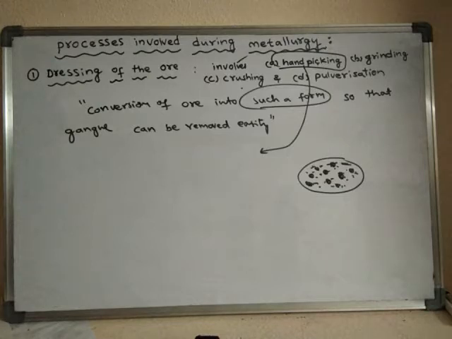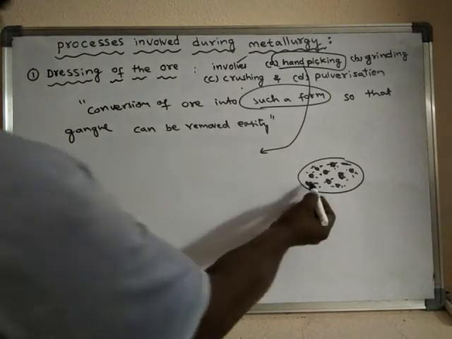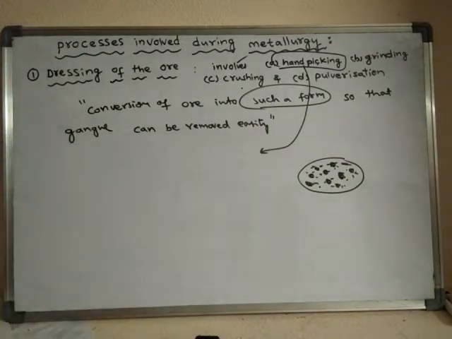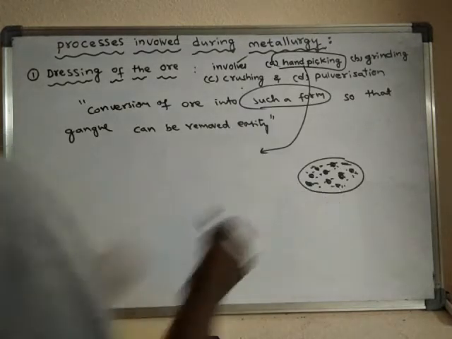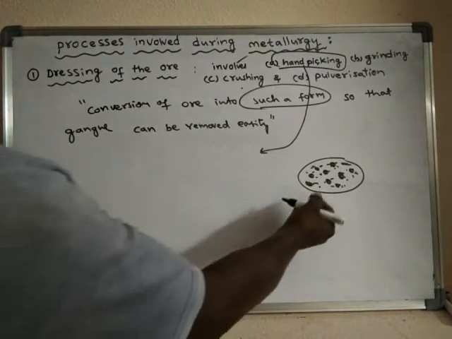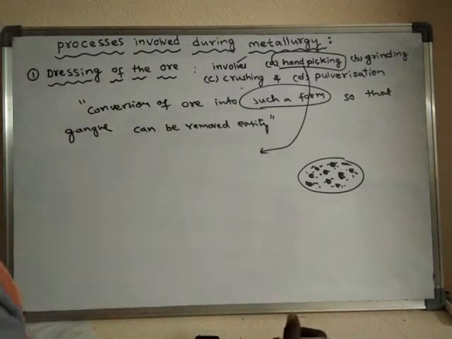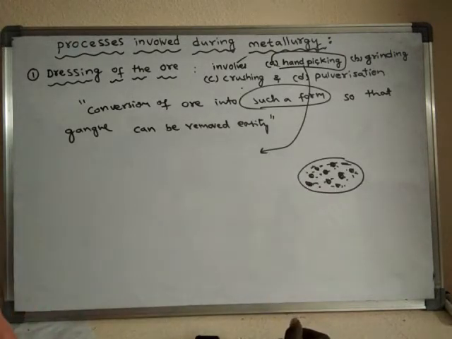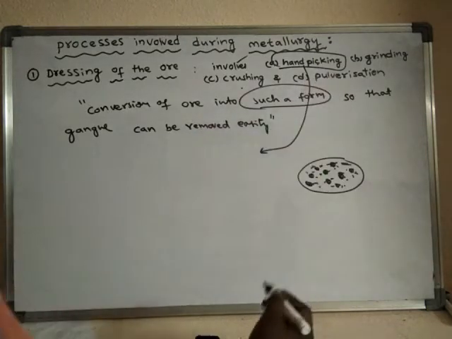That means in this case, the big unwanted lumps, lumps of rocks or maybe of any other material, are removed manually from the ore. By using hands, we remove the unwanted lumps of rocks. By their color and by their size, we can separate them. So this process is called hand picking.